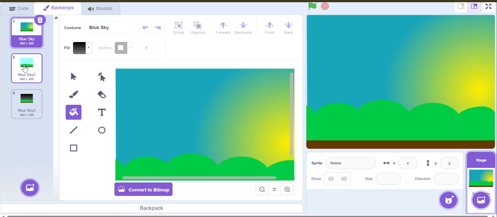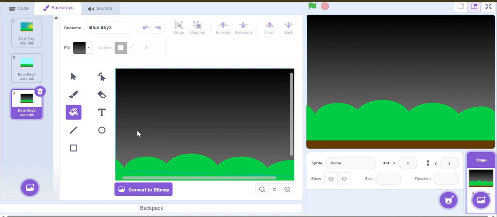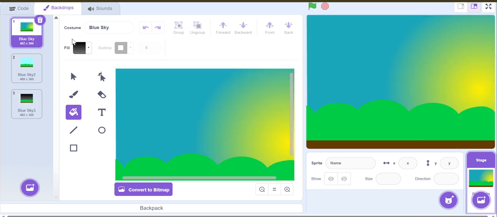This is for the welcome screen. This is the middle of the game. This is the game over. Okay. Now after you're done, you can decorate it again. Put the name or something. And here you can make it.